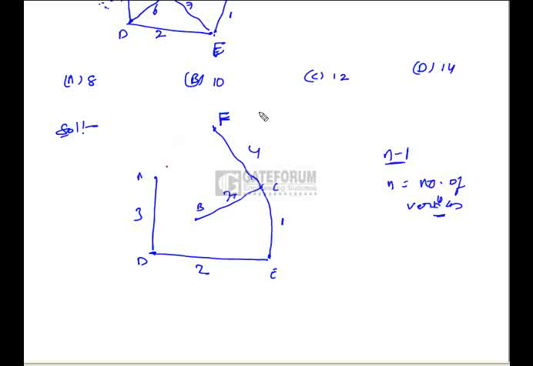So the resultant spanning tree would be this one. And the cost of the spanning tree is 3 plus 2 plus 1 plus 4 plus 2, which is equal to 12, which is option C.